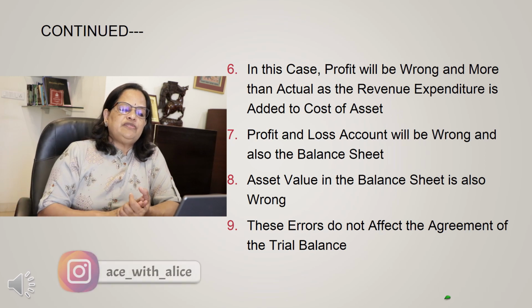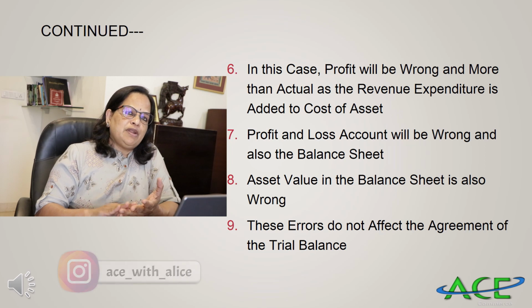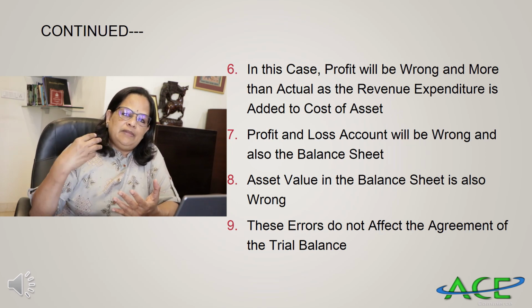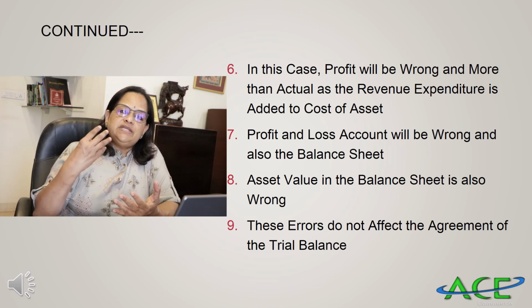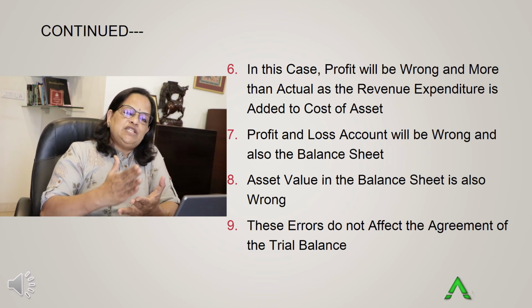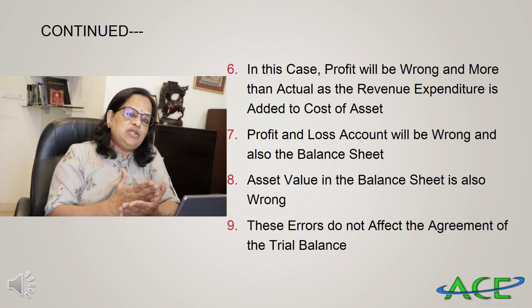So the net effect is that profit will be wrong, because the 10,000 of repairs that you have to debit, you have not debited. So profit will show more than the actual value. And the balance sheet value of the asset will also be wrong, because the asset will be showing a higher value by 10,000. That is actually wrong.